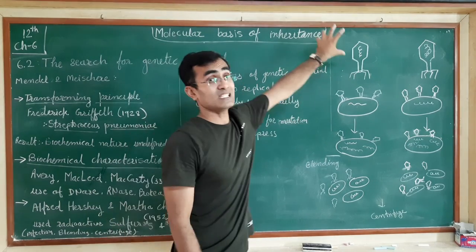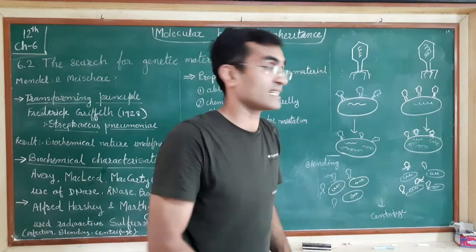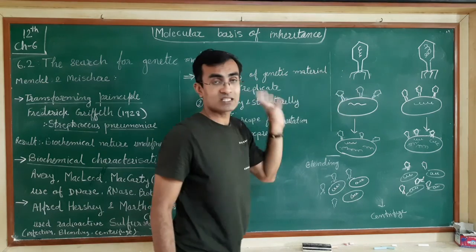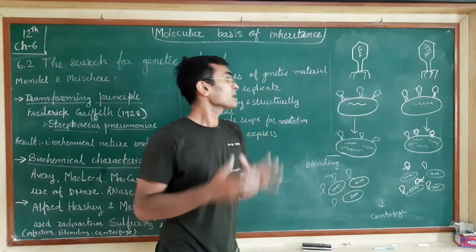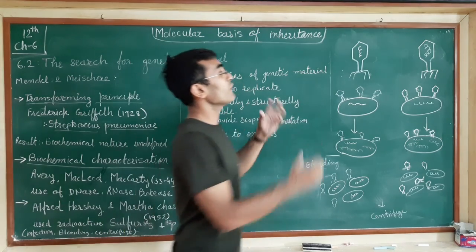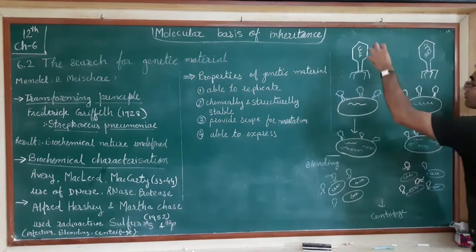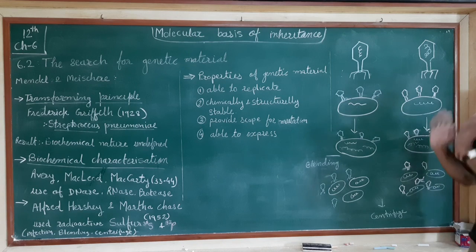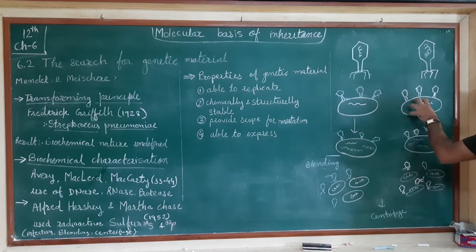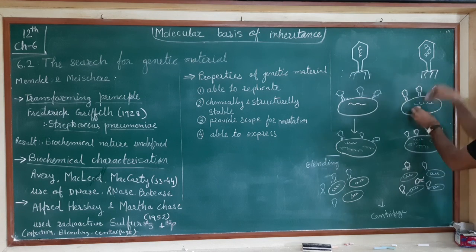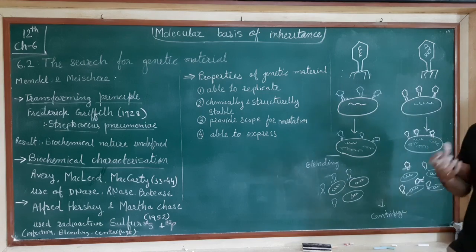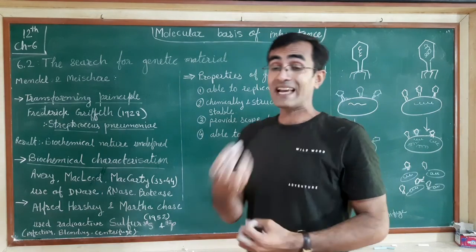Now what will the viruses do? Viruses will attack the bacteria and infect them. These viruses have infected the bacterial cells in both the different cases. Now what will happen? When they bind with the bacteria, they will inject their DNA inside, not DNA, till now it was not clear what they are injecting. So when they do the infection, something will be transferred inside these bacterial cells, or we can say the E. coli cells.